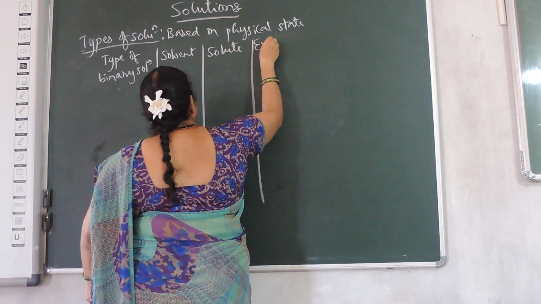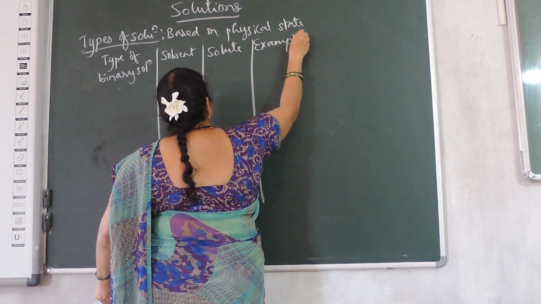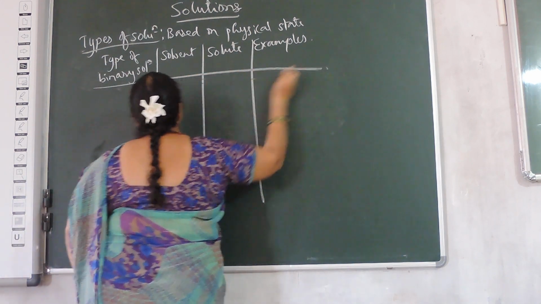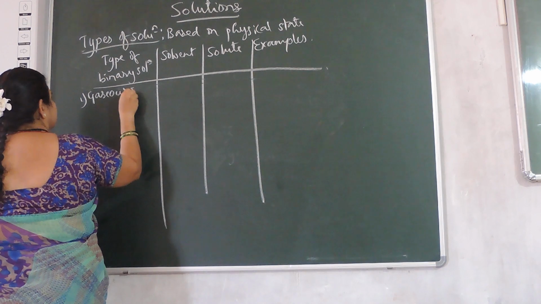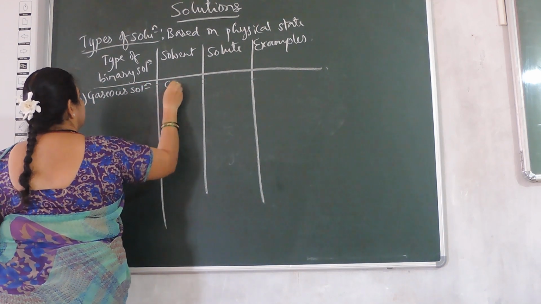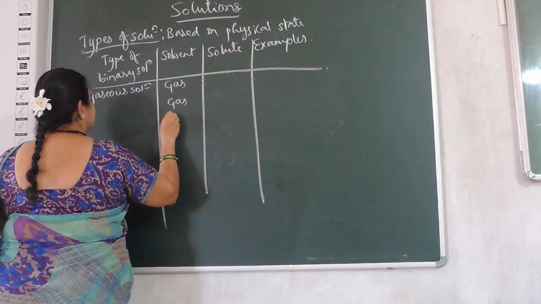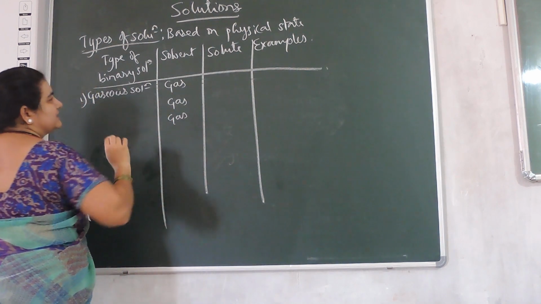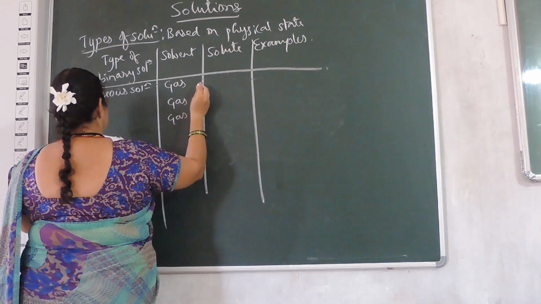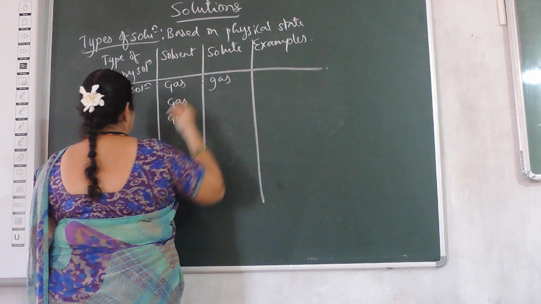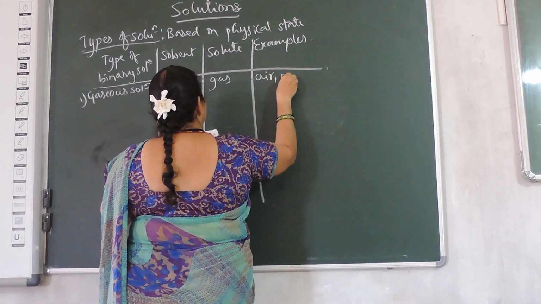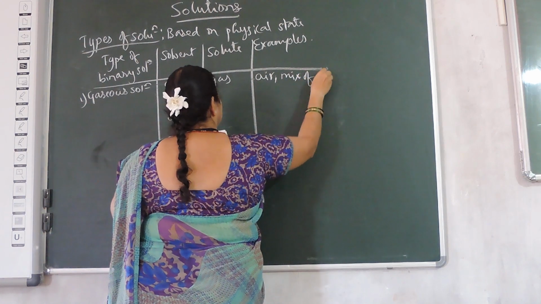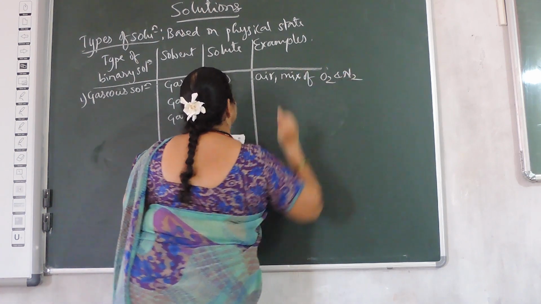First one, gaseous solutions. In that, in the three cases, the solvent is gas. Solute is gas: then air, example will be a mixture of O2 and N2.